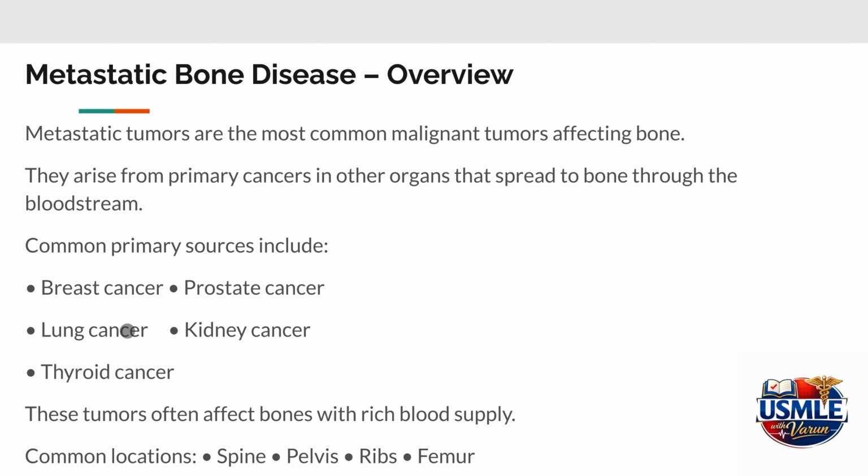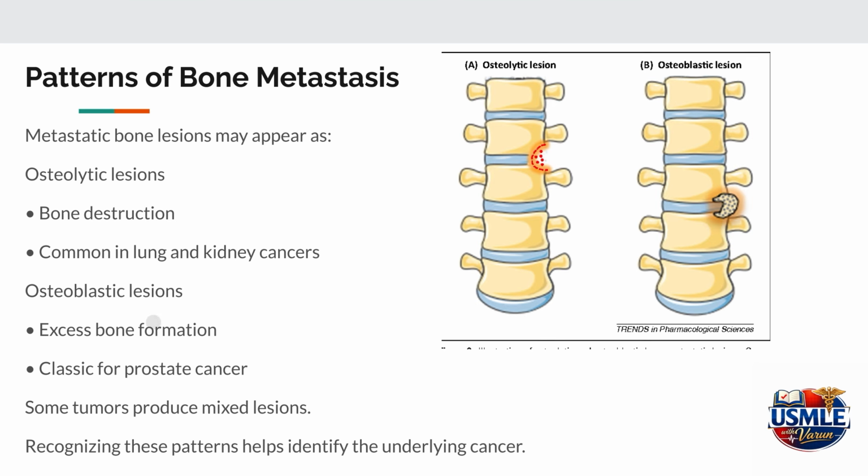Finally, remembering the location pattern also helps us diagnose tumors very quickly. Metaphyseal tumors suggest osteosarcoma, diaphyseal tumors suggest Ewing sarcoma, and epiphyseal tumors suggest giant cell tumor. So recognizing these patterns allows us to easily diagnose these cancers.